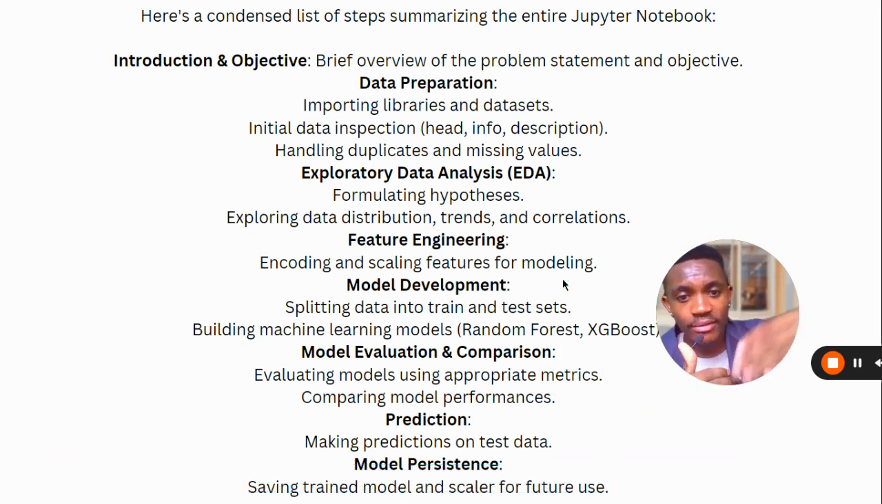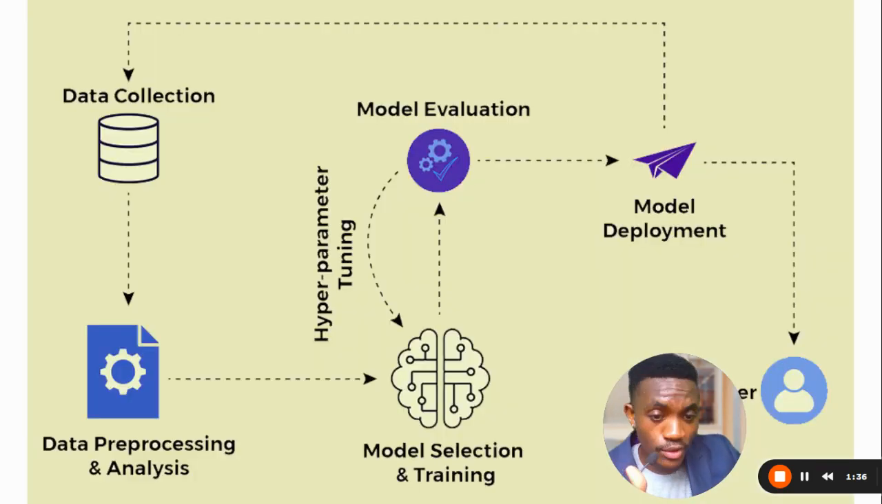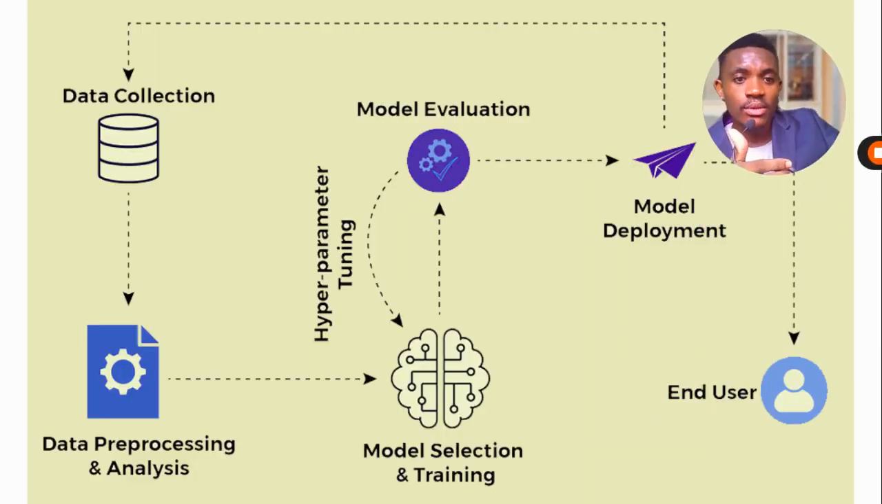So after doing that, we would evaluate our models based on specific metrics, for example, accuracy, for example, RMSE, and so on and so forth. And then we would make predictions on our test data, right? So the last part here, we would save the trained model and scaler for future use. So when I say future use, this is what I'm talking about. This is a basic overview of how the entire project will look like.